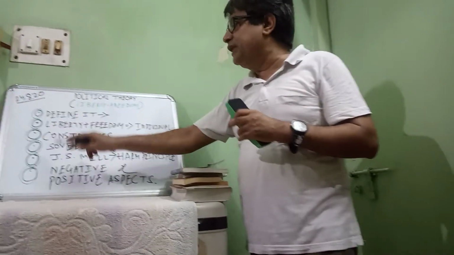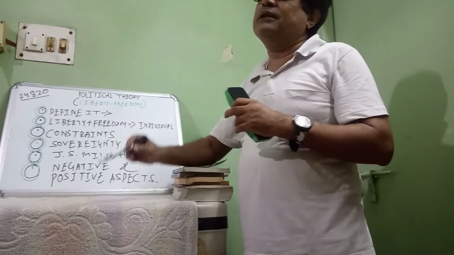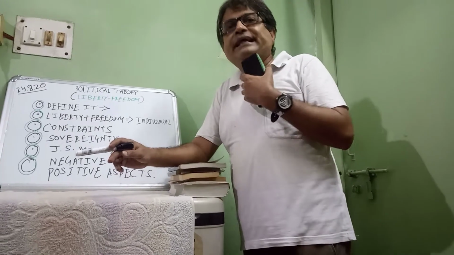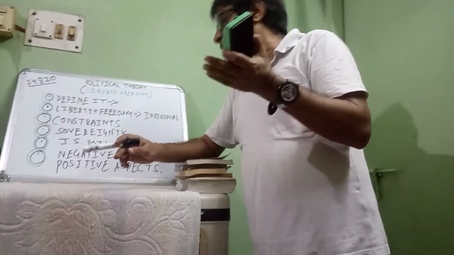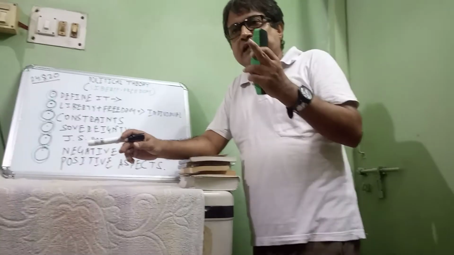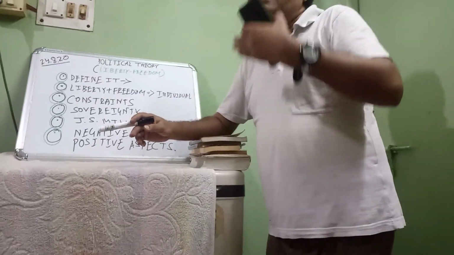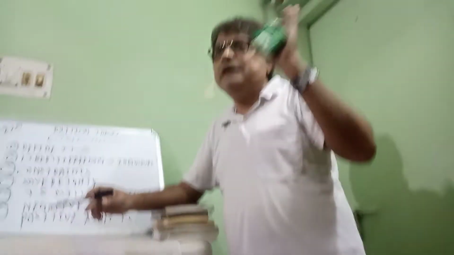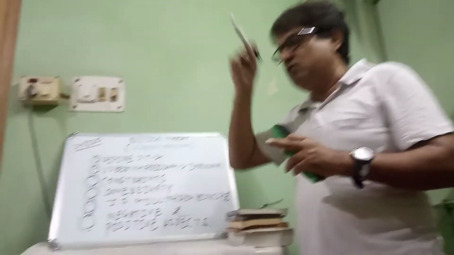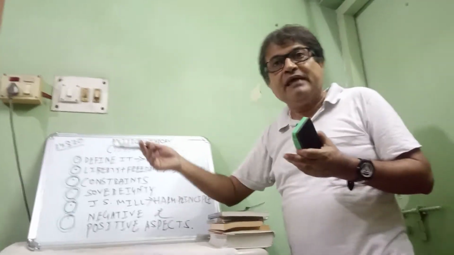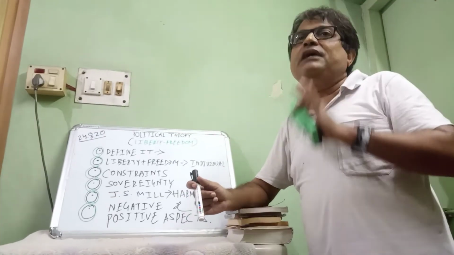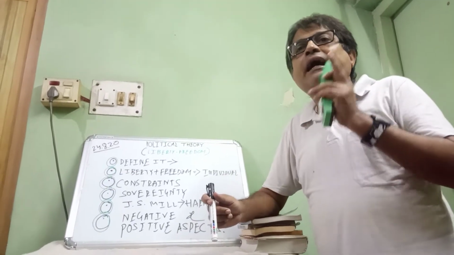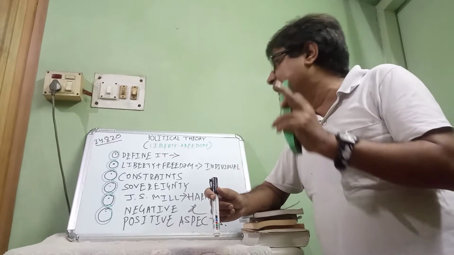That is why John Stuart Mill in his Harm Principle said very clearly that we have two kinds of activities: self-regarding activity and other-regarding activities. Self-regarding activity is that kind of activity which touches myself, my environment, my house, my people, my home, all my individual things. But other-regarding activities are when I am going to school, college, university, office, public places; there my behavior, my activities matter. So self-regarding activities ultimately guide other-regarding activities.